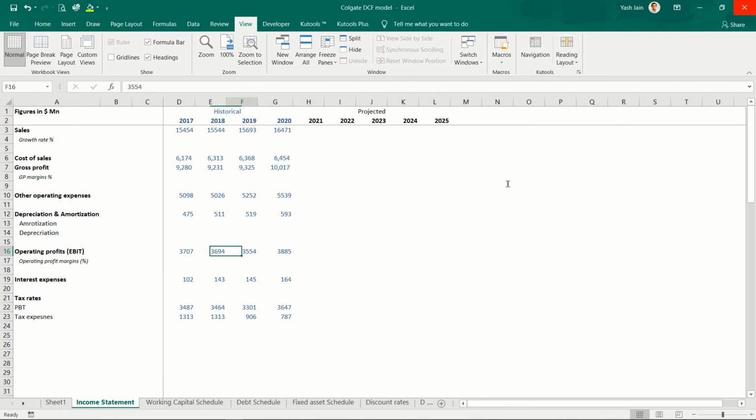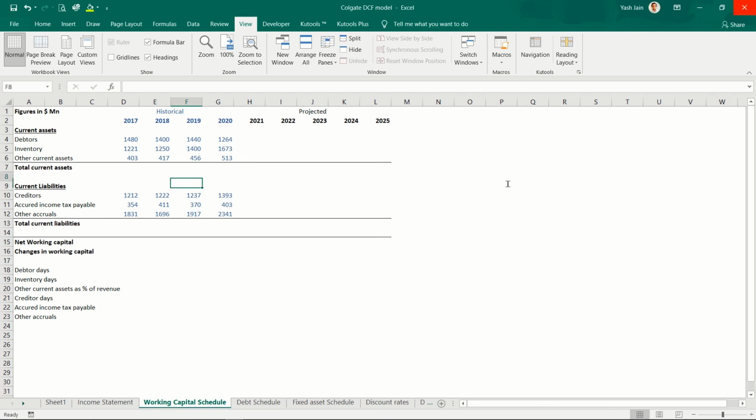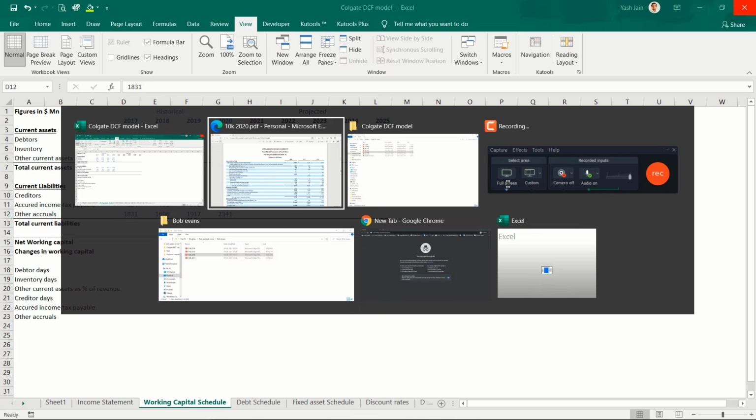Then your operating profits, you can enter from the P&L account. Your interest expense, you can enter from your P&L account. Profit before tax and tax expenses, you can enter from the P&L account, right? Then in the working capital schedule, you need to enter debtors, inventory and other current assets from your balance sheet, and creditors, accrued income tax payable and other accruals from your balance sheet.